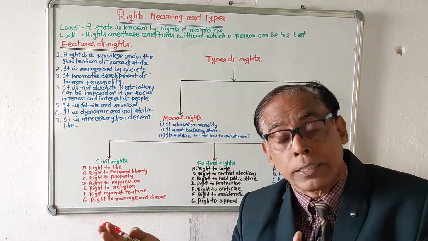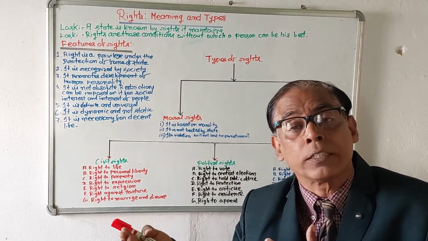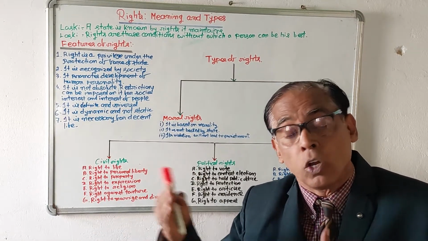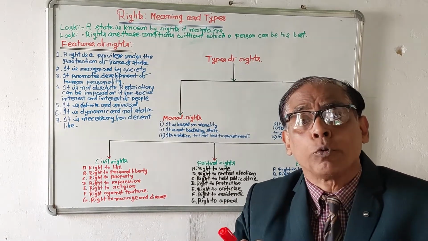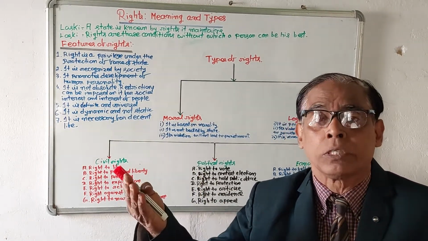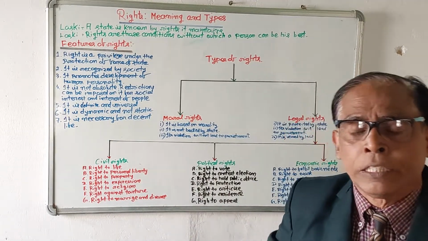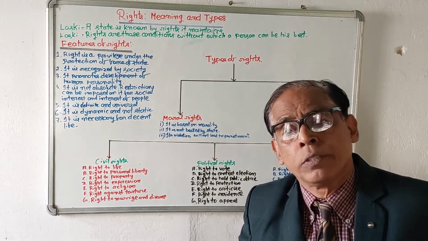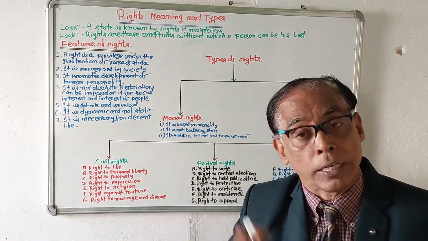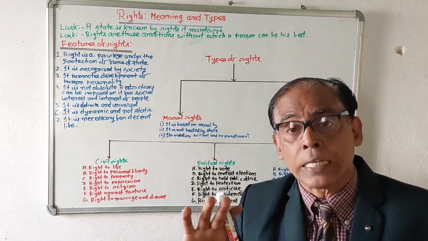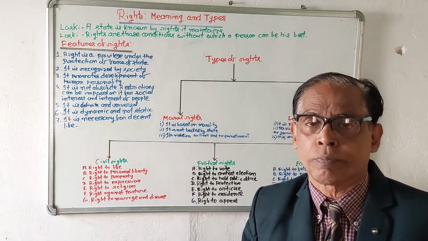Love to youngers. If you do not love youngers, no punishment will be given. Then help to incapable persons. You may help or may not help. So moral rights means it is not protected by the state, its violation will not lead to punishment, and moral rights are based on ethical principles.